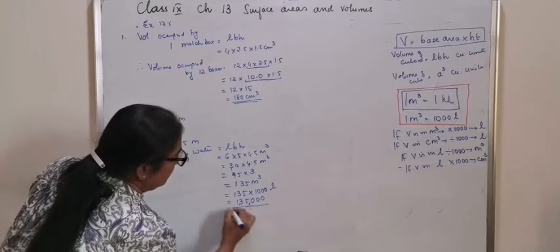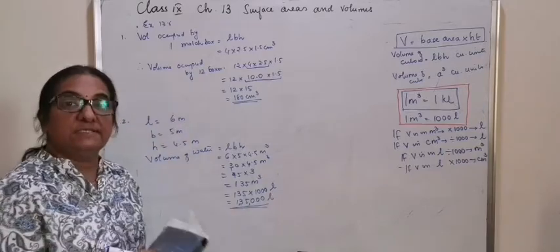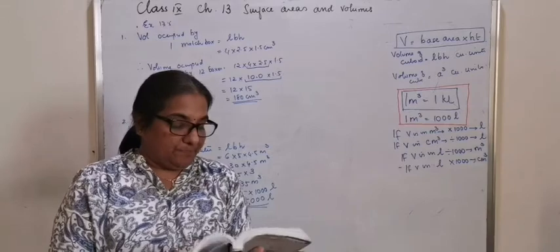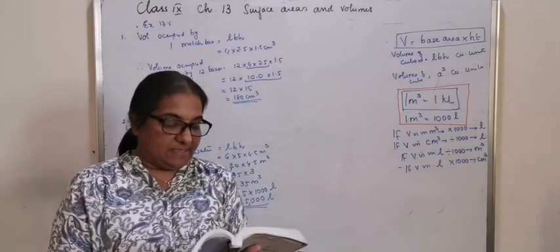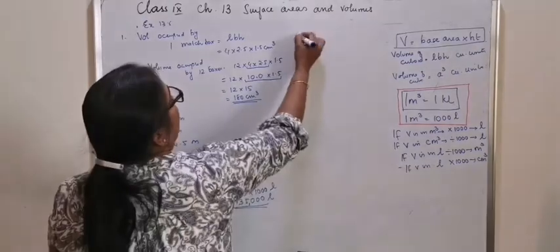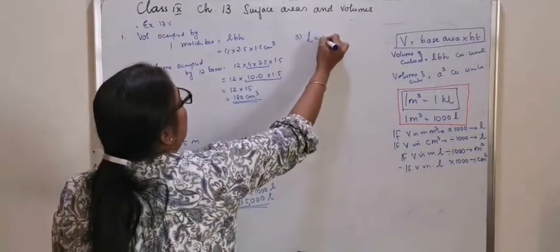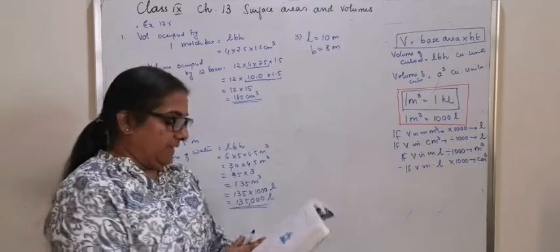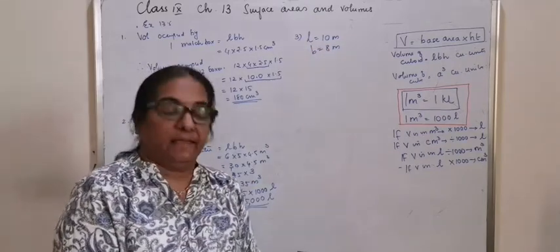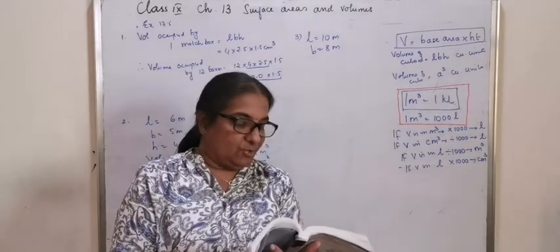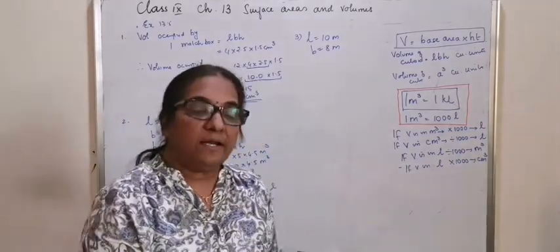That means it is 1,35,000 liters. The third question. A cuboidal vessel is 10 meter long and 8 meter wide. How high must it be made to hold 380 cubic meters of a liquid?